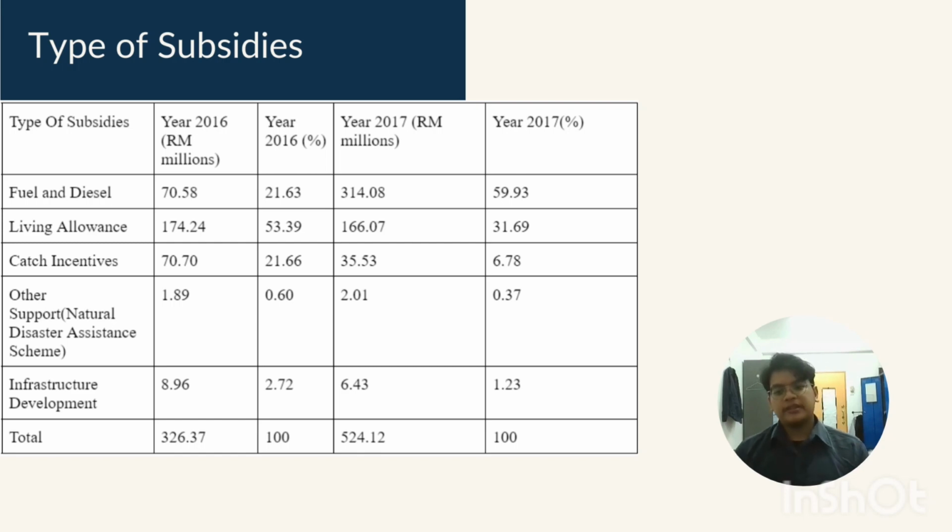The other support, such as natural disaster assistance scheme, was 1.89 million ringgit, which held a percentage of 0.60% in 2016. In 2017, this increased to 2.01 million ringgit, which held a percentage of 0.37%.